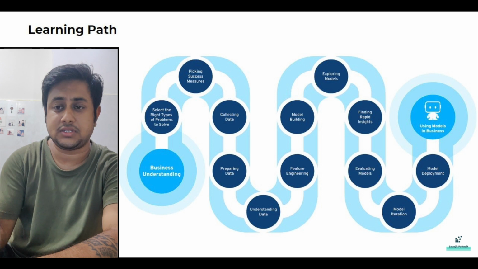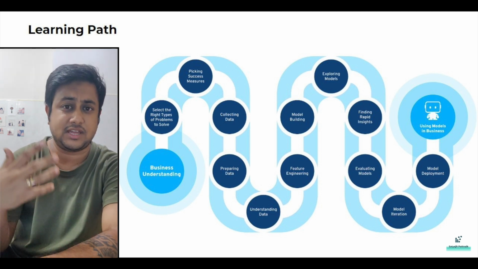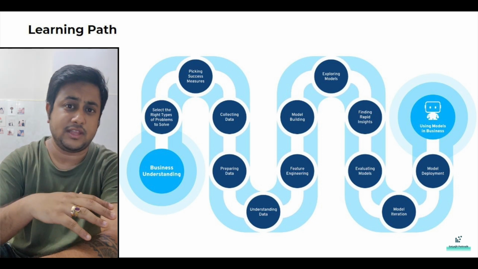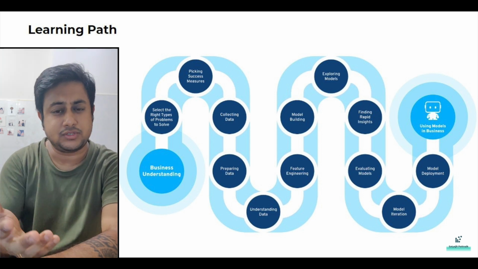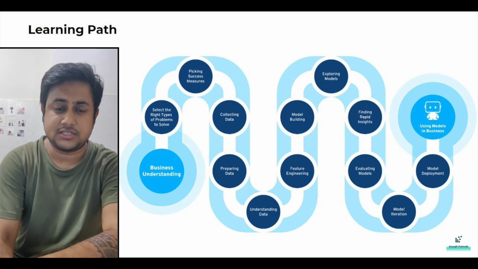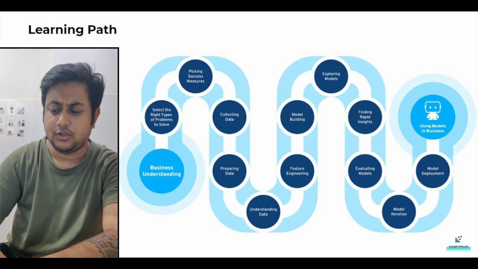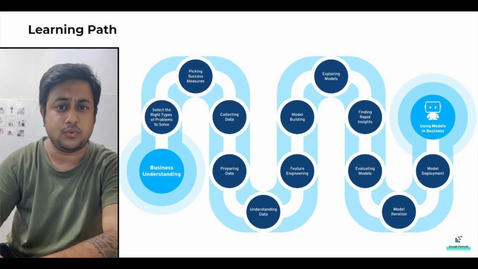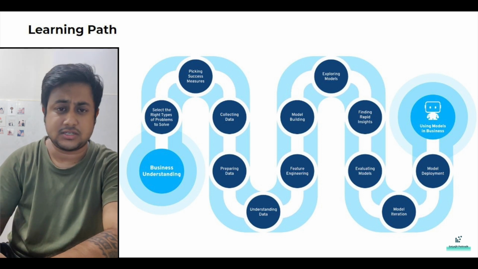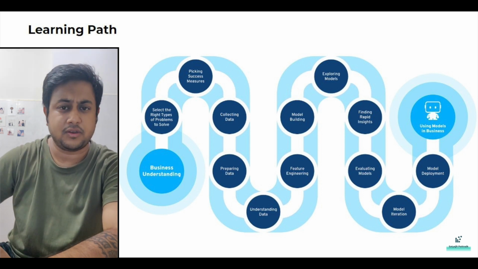So all this kind of information is got in the understanding data phase. Now, feature engineering is nothing but understanding which features are going to help you out, which features are not going to help you out. There are some manual processes, or some automated processes. Manual processes can be, let's say you are building a customer churn prediction model, where you want to predict the customers who are going to leave your system, and you have already collected the customer data like customer ID, customer name, customer bandwidth, customer contract type, and a lot more information.